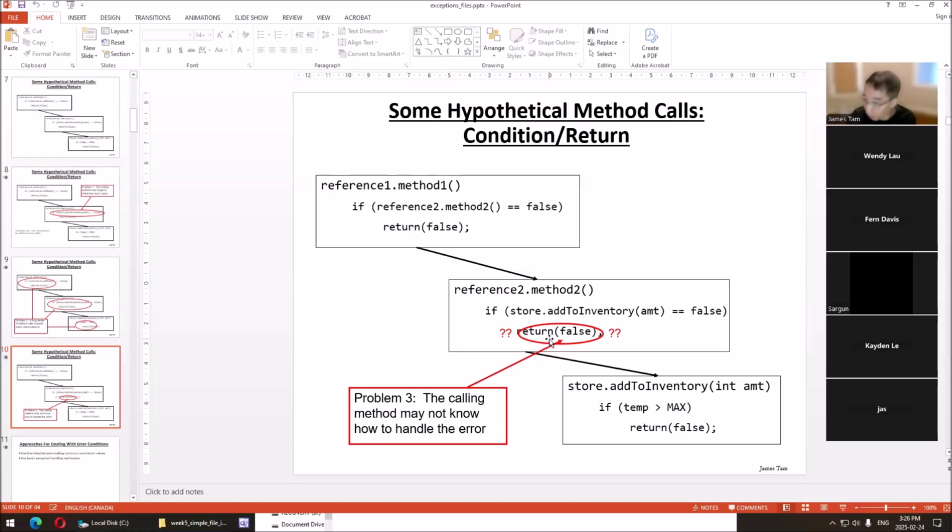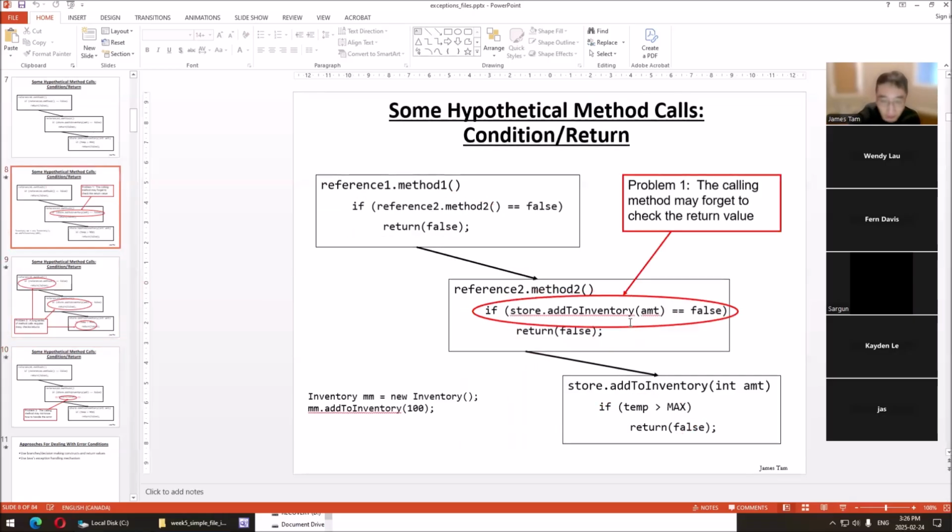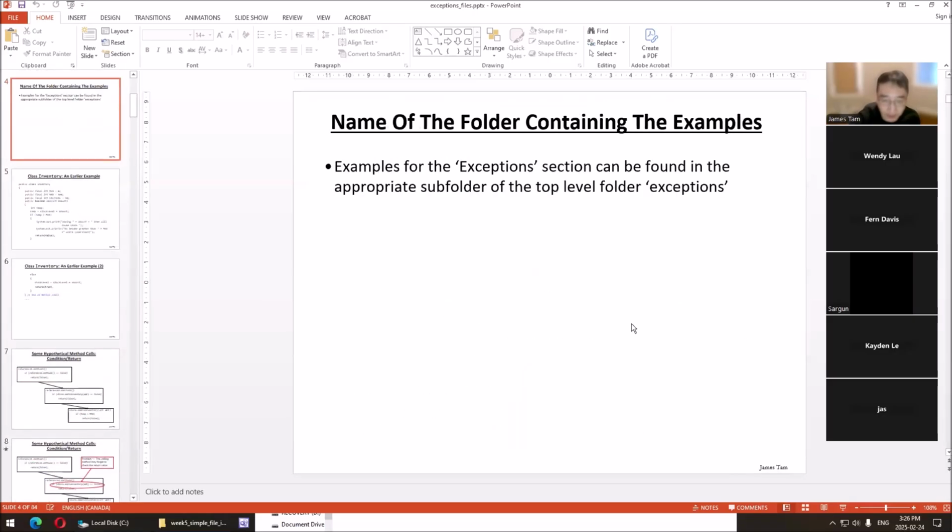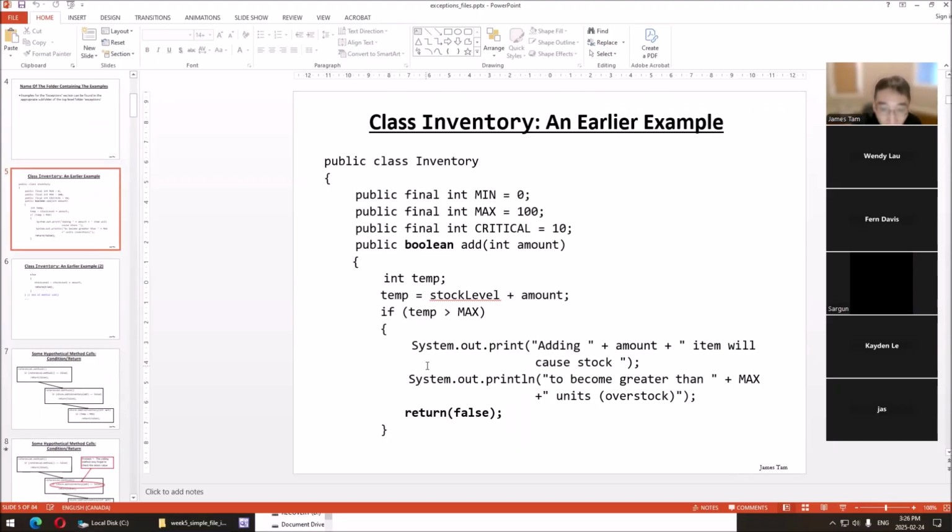But at each step, the more levels that we have, the more people we have involved, the more problems we're likely going to have. So with this approach of trying to prevent errors, yes, this is a good thing where we're trying to make that attribute private. So this is better than the absolute worst case, where we have to have a public method do it, and we prevent it from going in an invalid range.